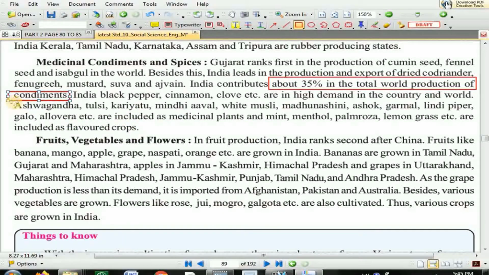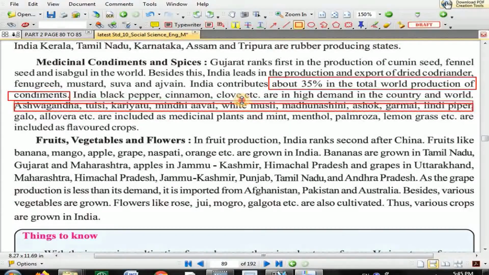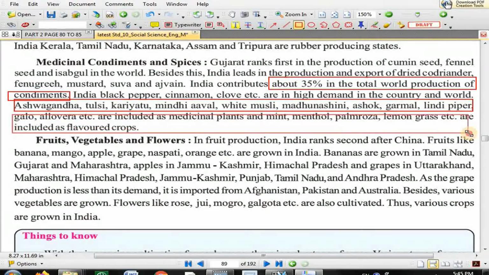Now about all these crops you learned in 9th standard. Medicinal plant concept was there in the 9th standard syllabus, where we already discussed the information of these crops.